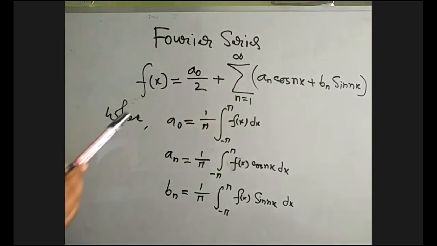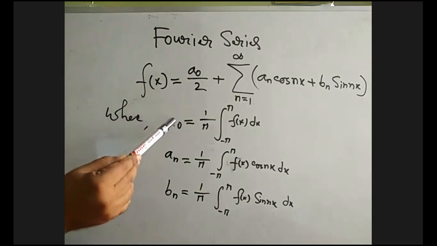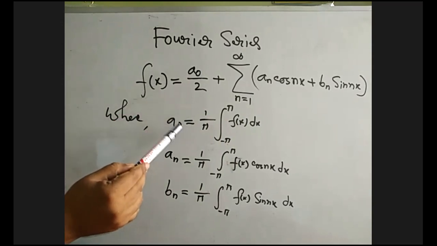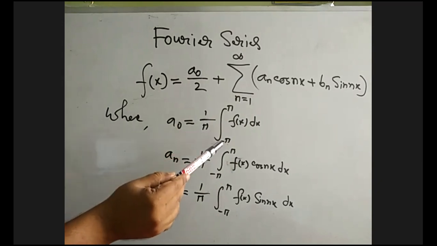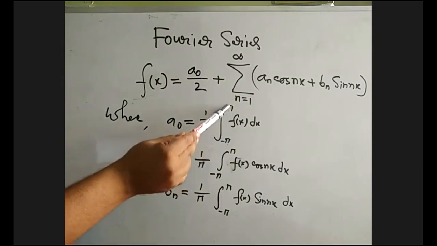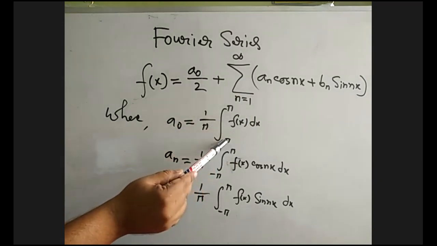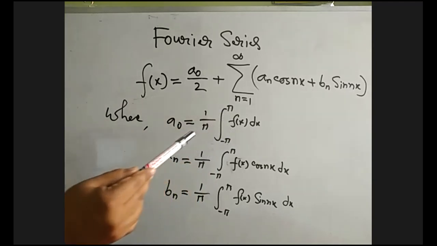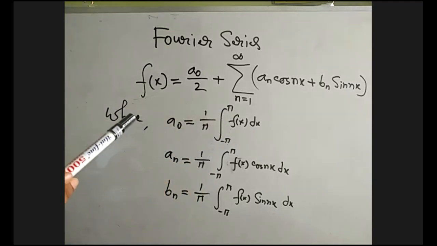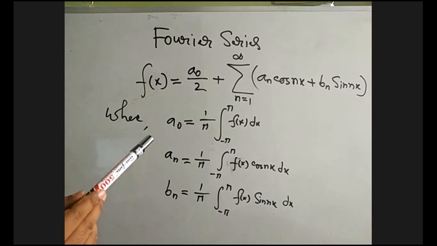Remember it. So here we have to define a0 equals 1 divided by pi, integral with limits minus pi to plus pi of f of x dx. Minus pi to plus pi is actually a distance of twice pi, because the period is twice pi for the sine function and cos function.